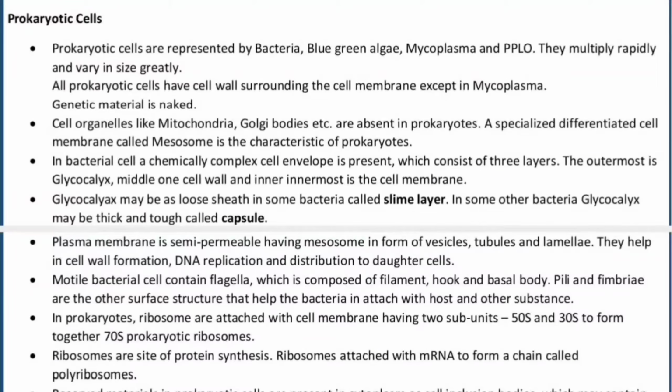In the bacterial cell, a chemically complex cell envelope is present, which consists of three layers. The outermost layer is called glycocalyx, the middle layer is called cell wall, and the innermost layer is called cell membrane.